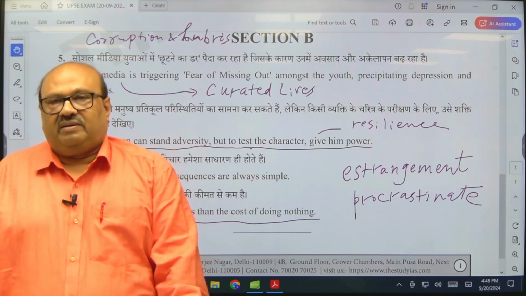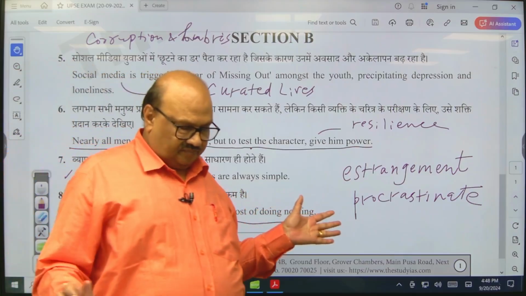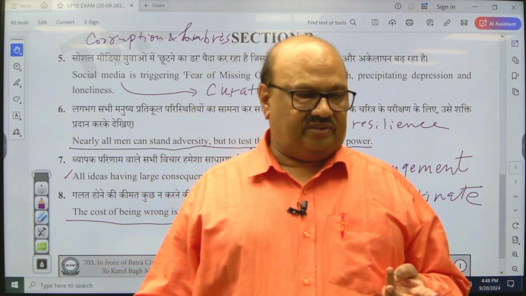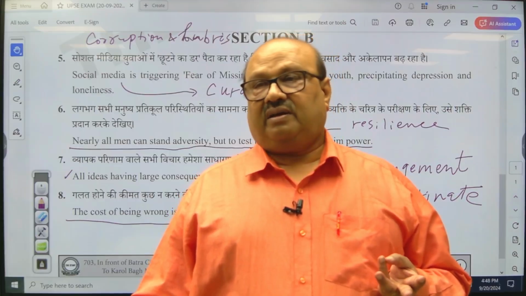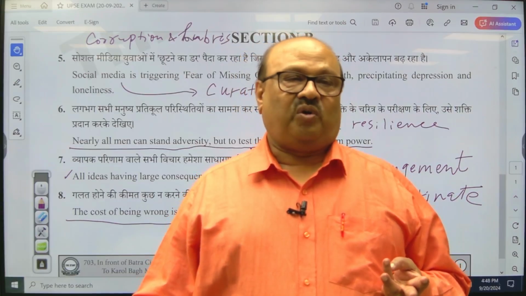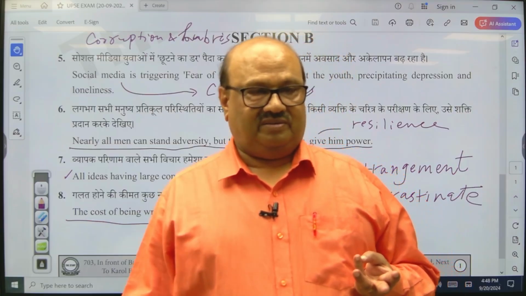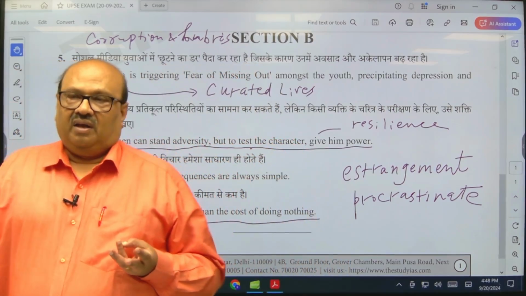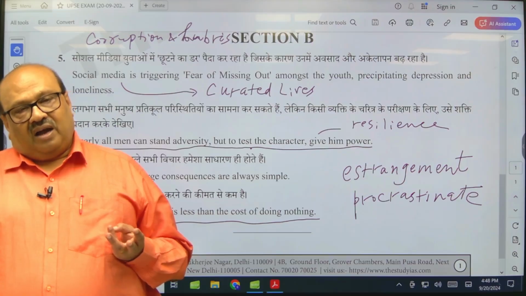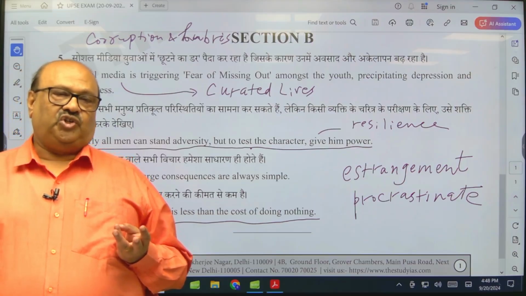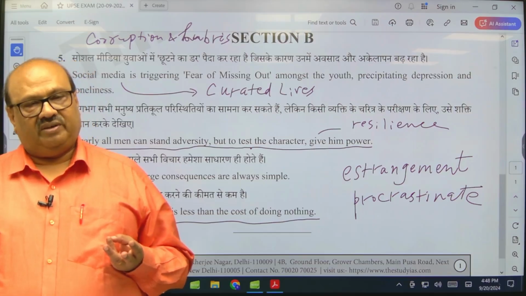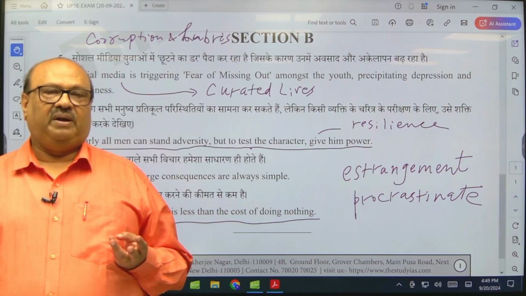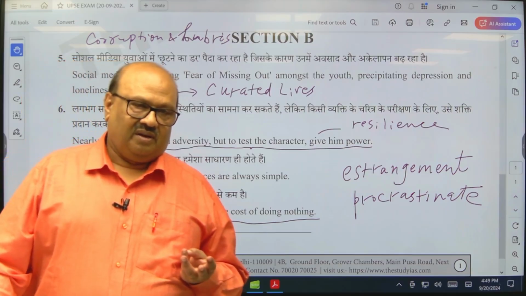The thing only is that the mantra is this, 3 mantras you keep in mind. Mantra number 1 is that try to understand the question, right? Once you have understood the question, then think of the ideas by which you will develop the essay, and you should have at least 3 ideas with plenty of examples, right?